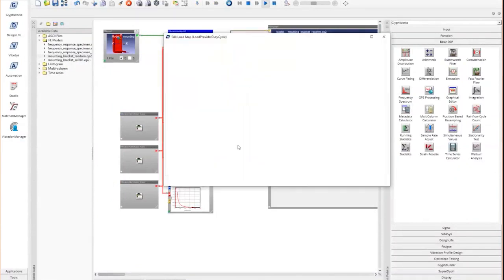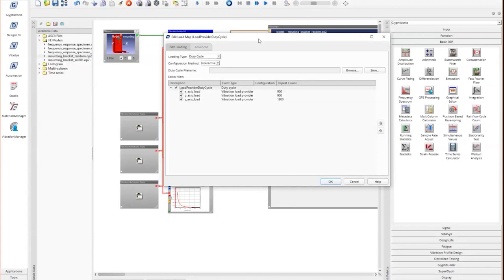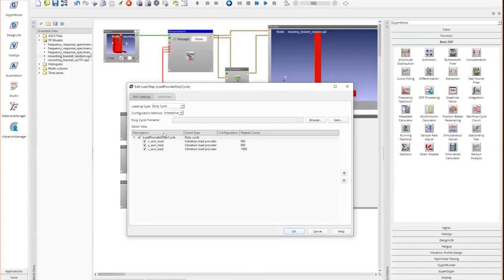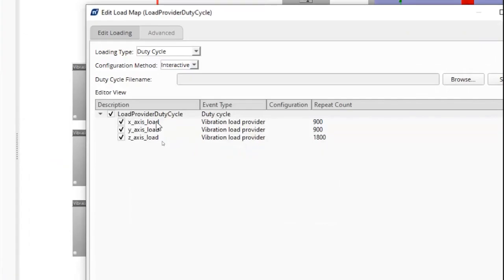If I just look at the load mapping, you can see in this case it's what we call a duty cycle setup because we're doing a sequential, that is X followed by Y followed by Z. Each event here, the X, Y, Z, is independent, and we have a repeat count to it.